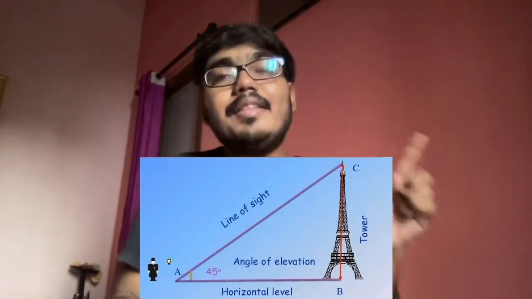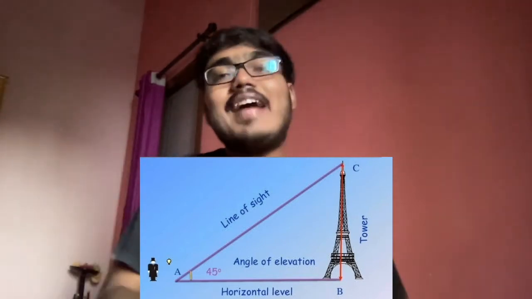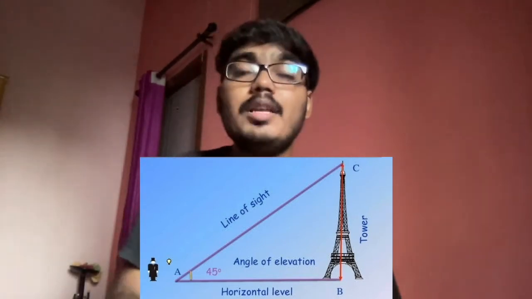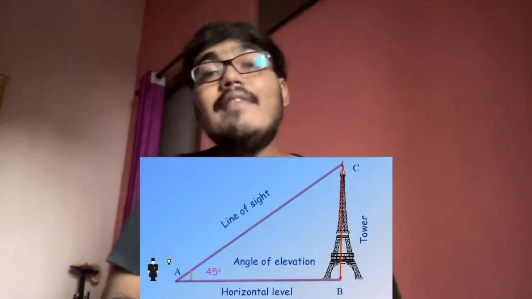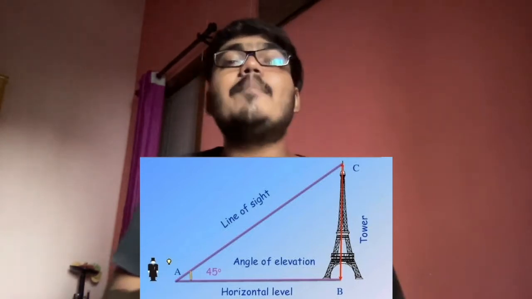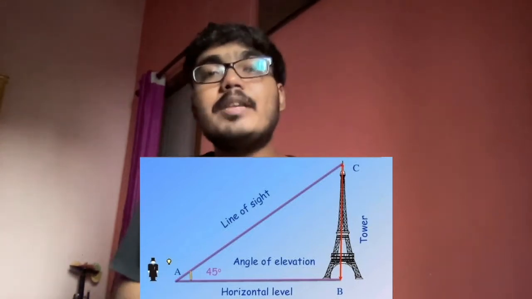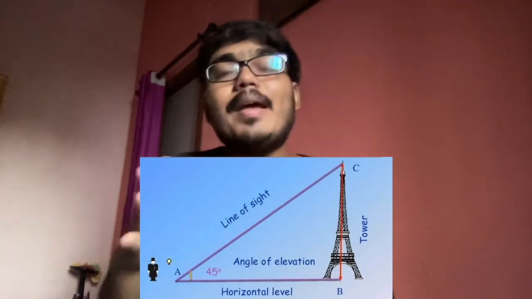Now, if we find this one side AB and if we find this angle, it is possible to find out each and every side of this right angle triangle. And that is where trigonometry comes in handy. This is the real life application of trigonometry. Trigonometry basically expresses a relationship between various sides and angles of a right angle triangle. So we'll learn about different relationships between different sides and different angles of a right angle triangle.